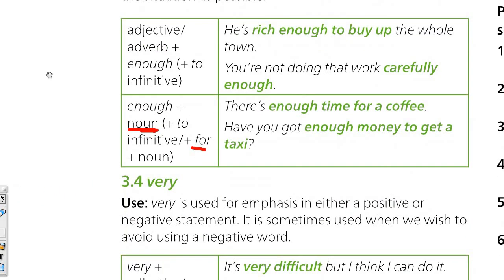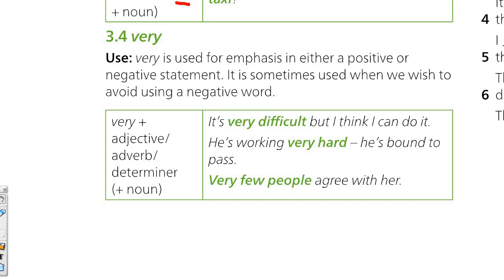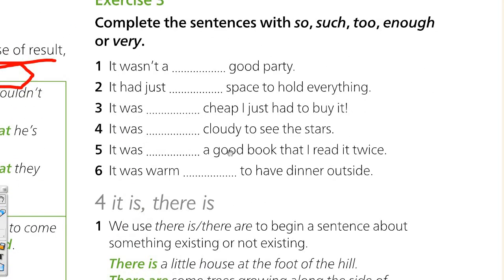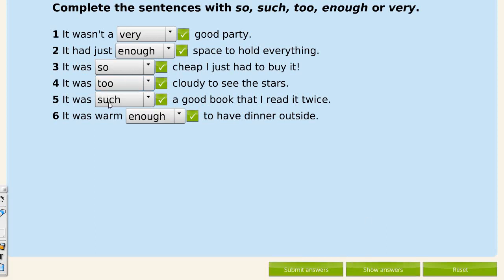Okay. And then very is just to emphasize something, normally with an adjective, but you can use it also with adverbs. Okay, he runs very fast, he runs very quickly, or even with a determiner like many. I like you very much, or there are very many people who can, but this is not that common. Okay, so if you can fill in the gaps here, I'm going to show you the answer in 3, 2, 1. Ready?